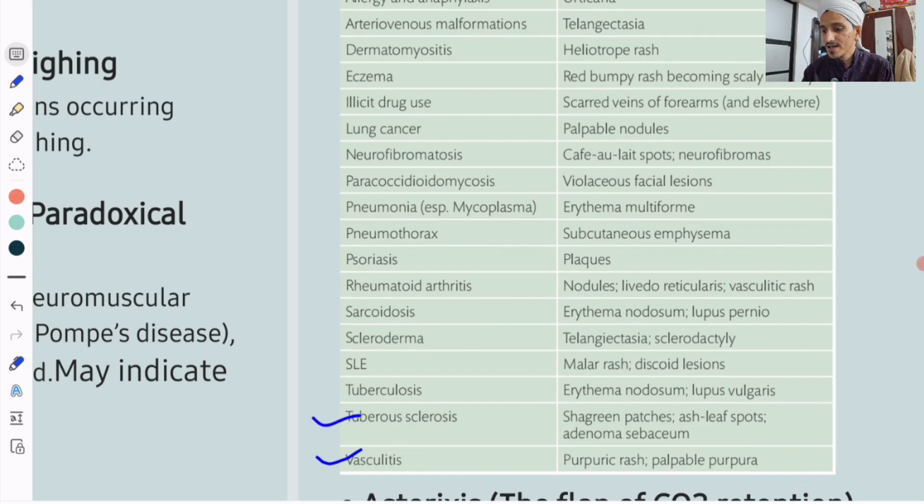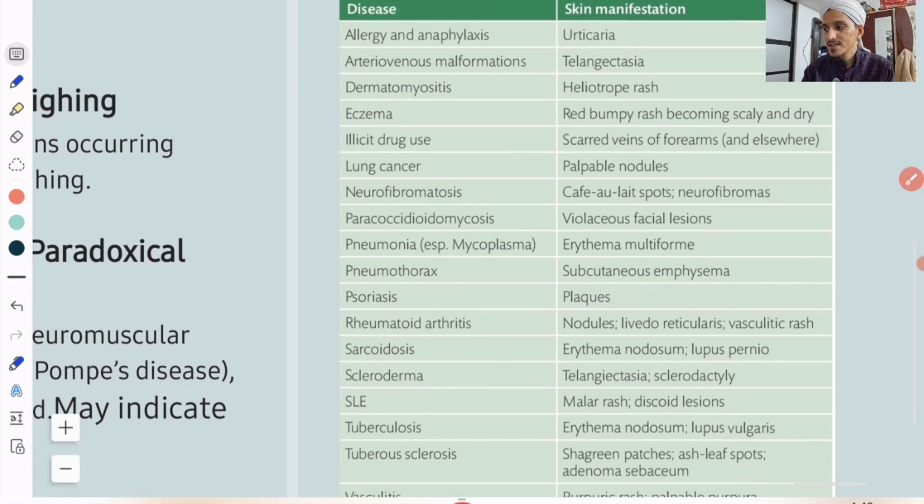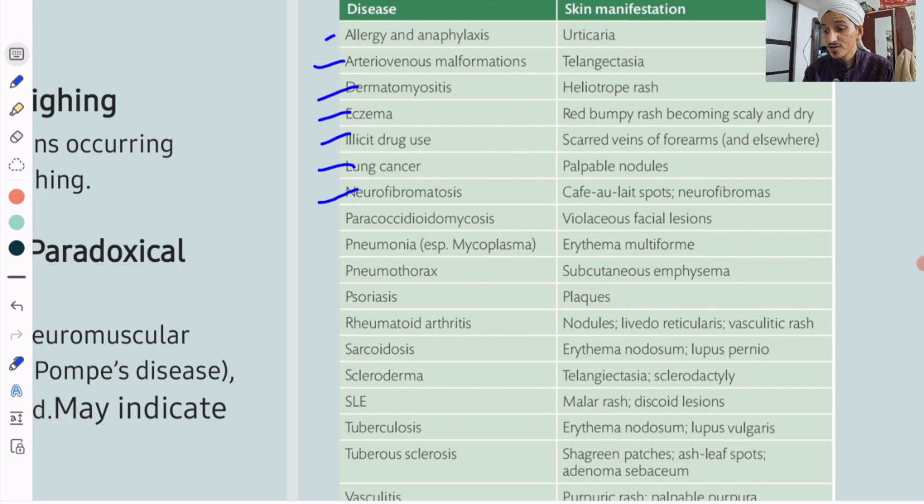So these are all diseases where the lungs can get involved, and you will have a pointing skin manifestation of each. Allergy, anaphylaxis, AV malformation, dermatomyositis, eczema, illicit drug use, lung cancer, neurofibromatosis, pneumonia (Mycoplasma, erythema multiforme), pneumothorax, psoriasis, rheumatoid arthritis, sarcoidosis, scleroderma, SLE, tuberculosis, vasculitis. Okay, moving forward.